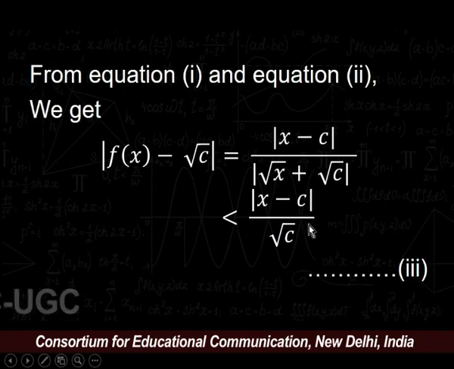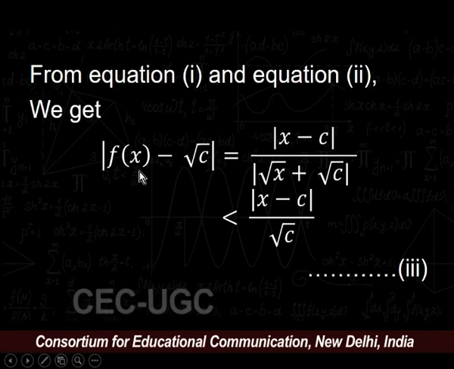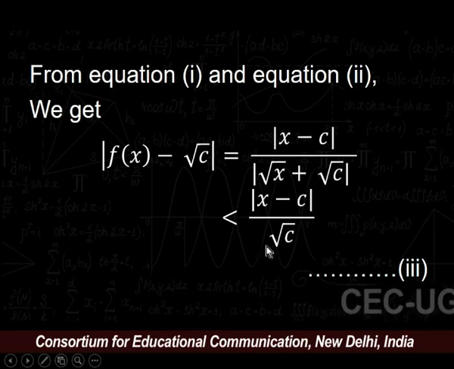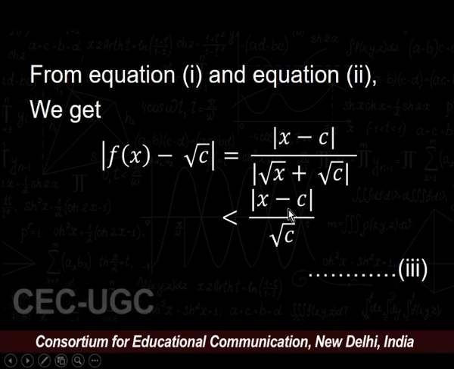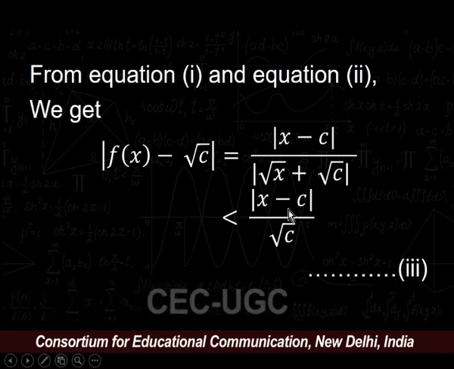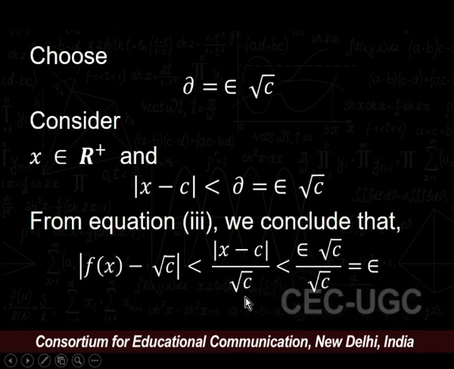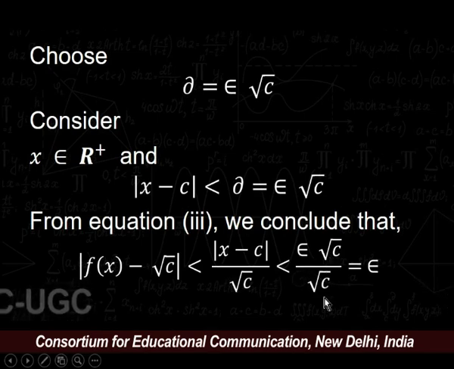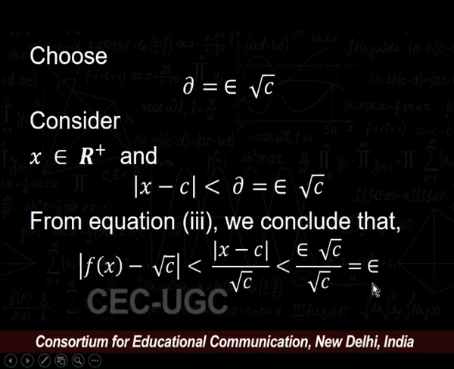If we substitute the value of mod of x minus c in this equation, we get modulus of x minus c upon under root c is strictly less than epsilon root c upon root c, which is equal to epsilon. So, from equation number 3, we get modulus of f of x minus root c is less than epsilon.